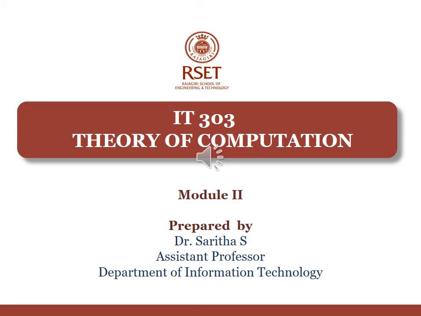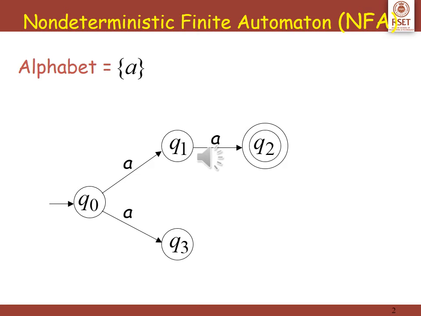Welcome to the second part of module 2 of theory of computation. In this we will study the second type of finite automata, that is non-deterministic finite automata. Given in this slide is an example of a non-deterministic finite automaton. The automaton starts at the initial state q0 and the final state of it is q2.